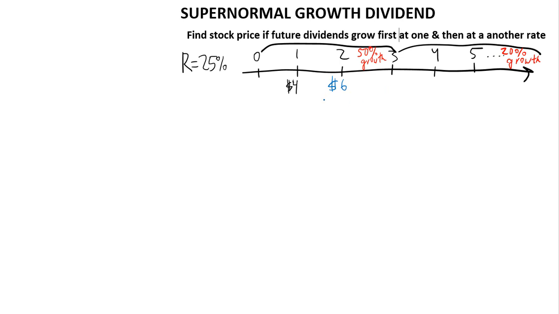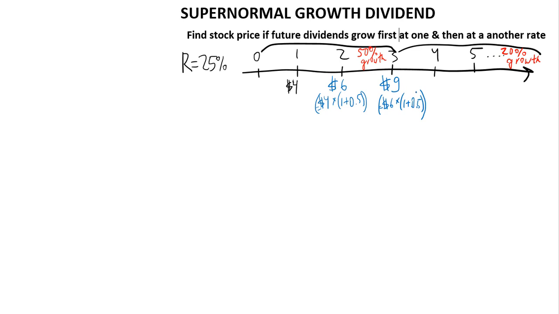It's the same thing as 4 multiplied by 1 plus 50%. Now, year 3 dividend. What's 50% of $6? It's $3, half, right? 6 plus 3 equals 9. $9, which we found by taking 6 and multiplying by 1 plus 0.5 again.